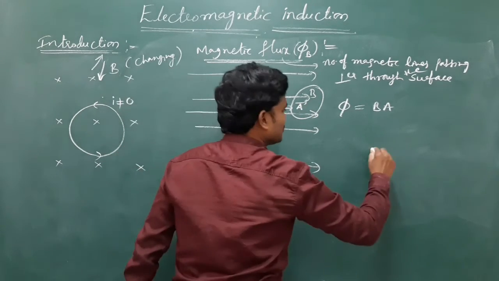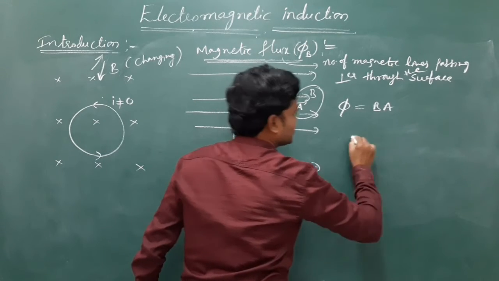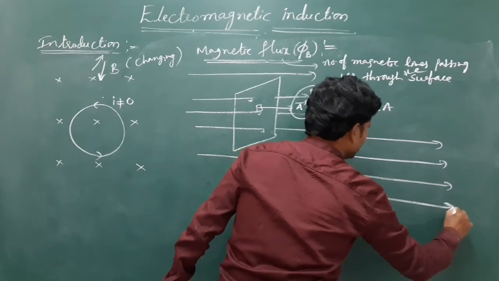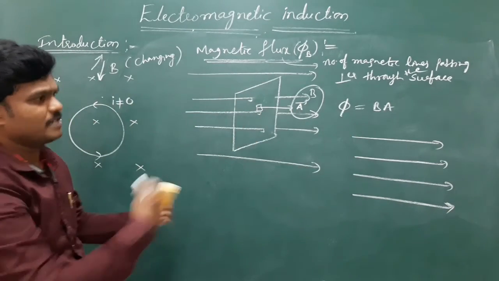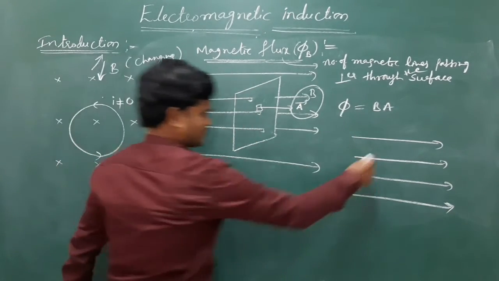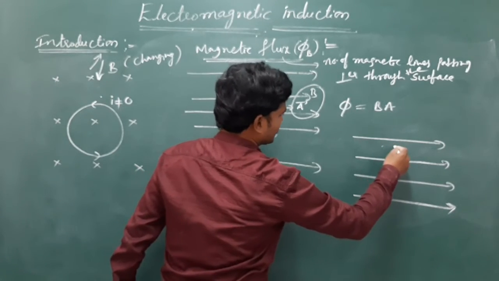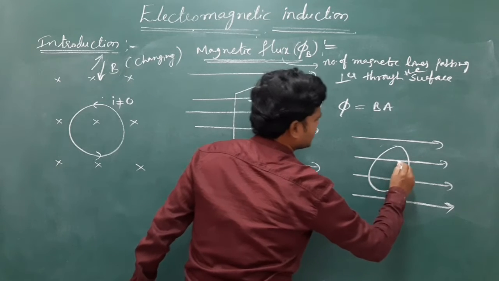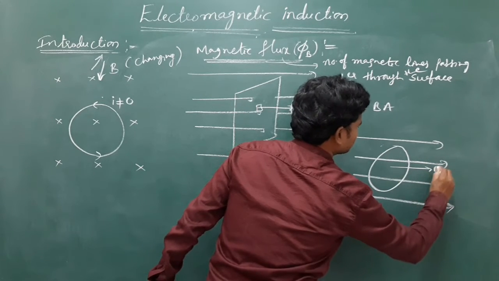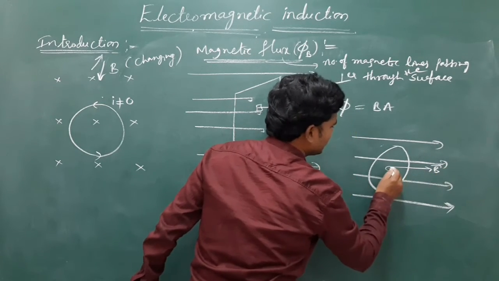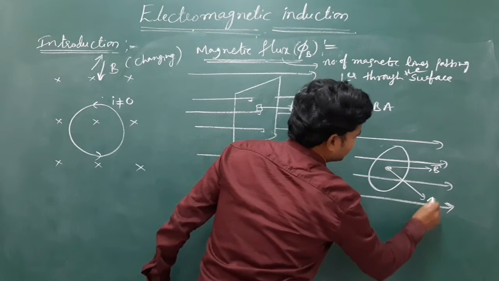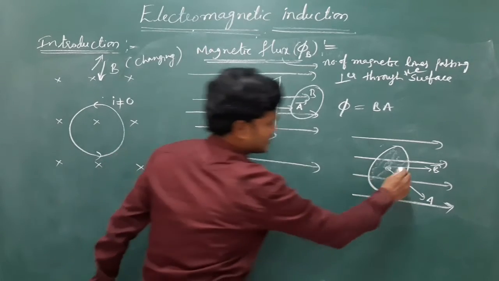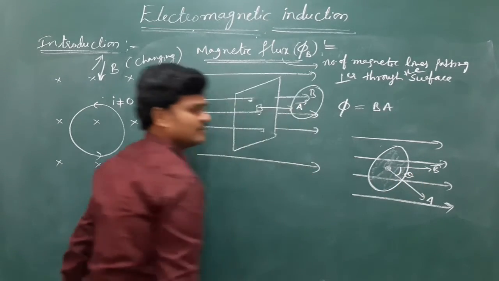First, suppose the coil is placed like this; see, these are the magnetic lines of force. I think everything is covered in electrostatics, but once again I am doing it now. Let us suppose the coil is tilted like this. This is the field direction, and the area is always normal to the surface. Let us suppose it makes an angle theta.